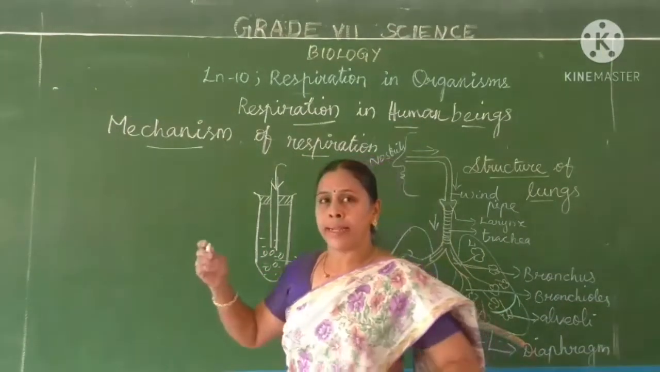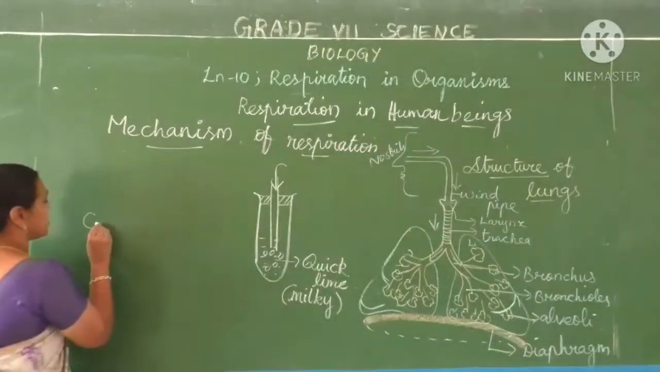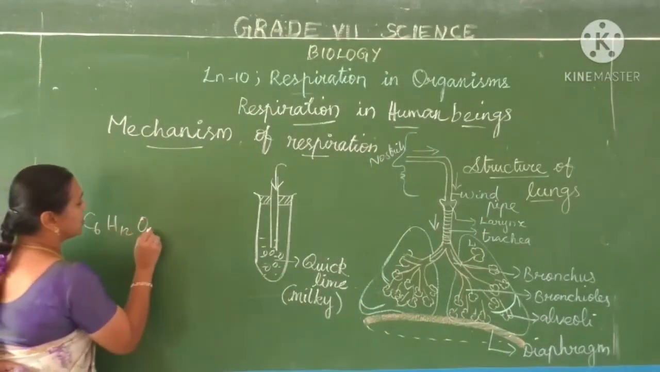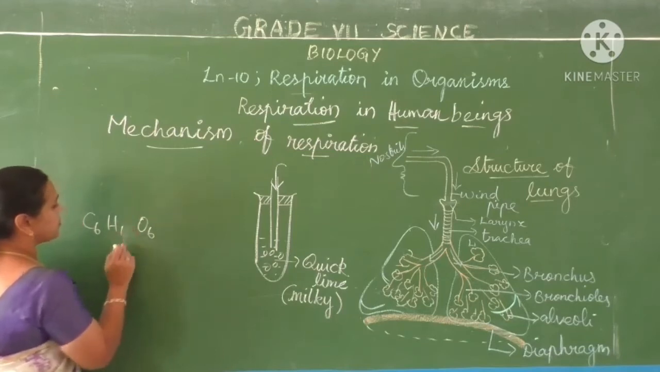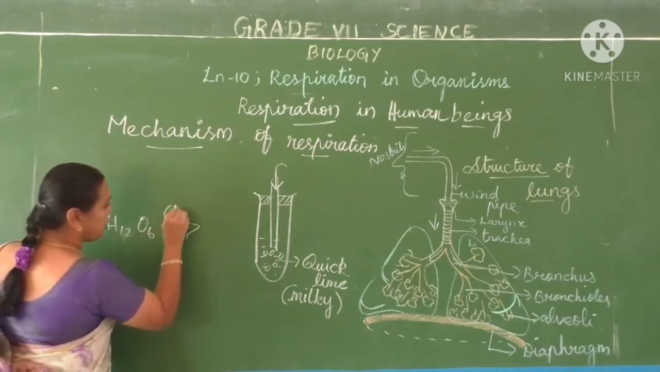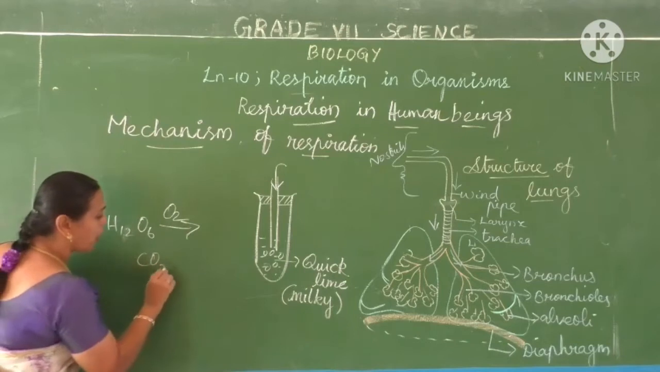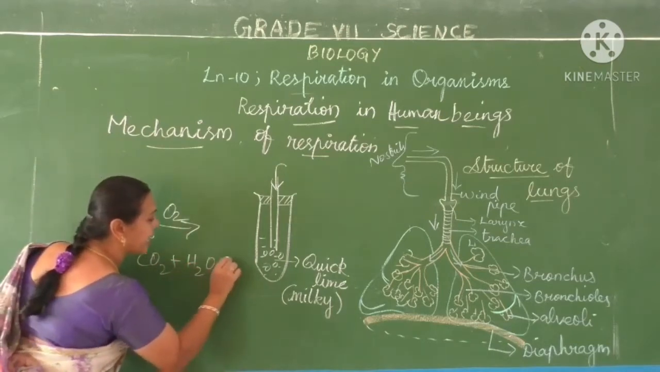Then, along with that, C6H12O6, this is glucose, in the presence of oxygen, is converted into carbon dioxide plus water, and energy is released.